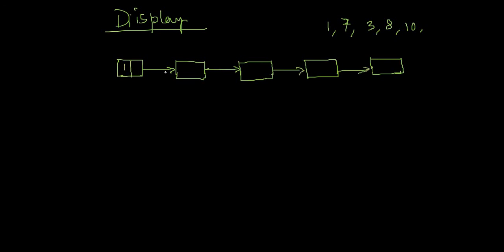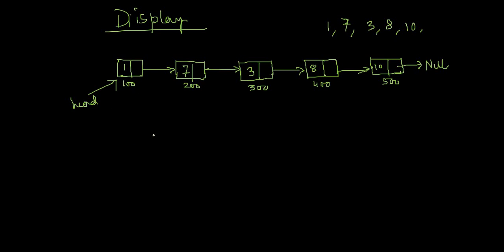This contains 1, this contains 7, this contains 3, this contains 8, this contains 10, and this is null. That's all, right? And it contains the addresses. So it's 100, 200, suppose 300, 400, and 500. And this is pointed by what? Head.